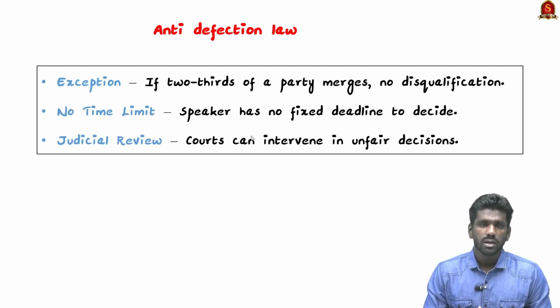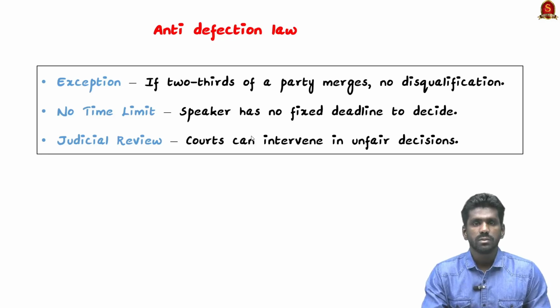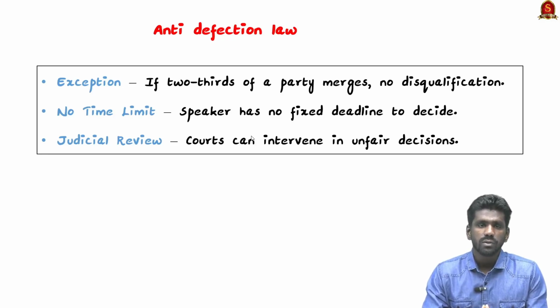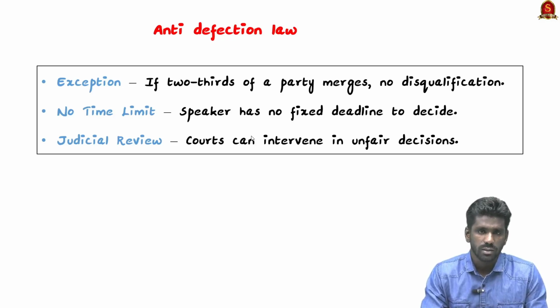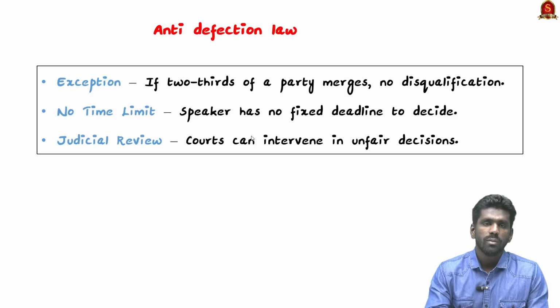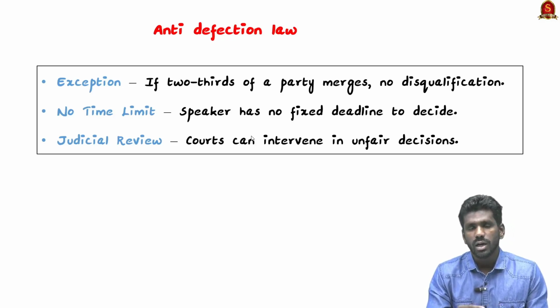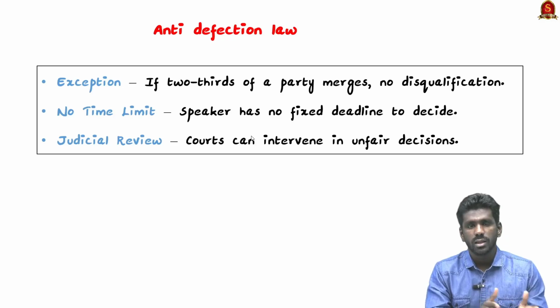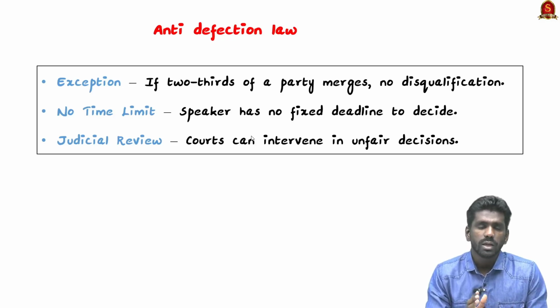This Anti-Defection Law also includes an exception. If at least 2/3 of the party legislators agree to merge with another party, then this is not considered a disqualification. If a few members or one member decides to join another party or betray their party, then it is disqualification. But if 2/3 of the party members decide to shift to another party, then it may not be considered disqualification. So this is an exception for this law.